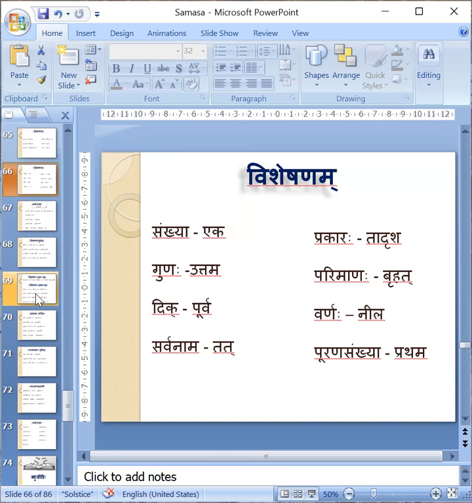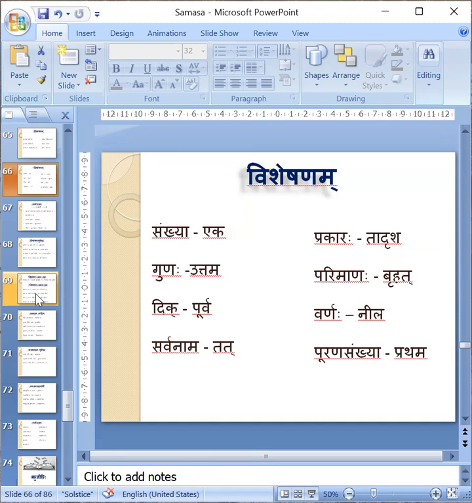In the same way, I am using Tridosham. I am not telling Tridoshaha, I am telling Tridosham. Then it will become Trayanam Doshanam Samaharaha, Tridosham. Like that, when Bahuvachana is not used, Ekavachana is used, and a number is also there, then it will become the Dvigu Samasa. Now, when Sankhya is used as a Visheshana, as an adjective, then it will become Karmadharaya. We do not have to think so much about numbers, because you may not get many questions on numbers.